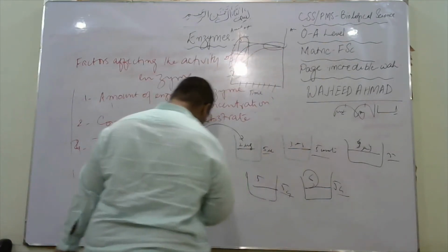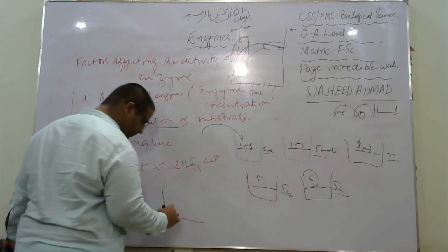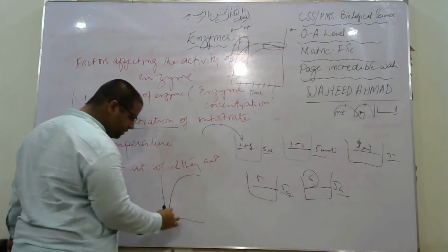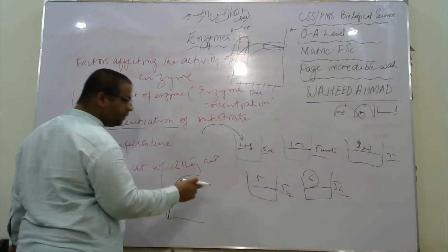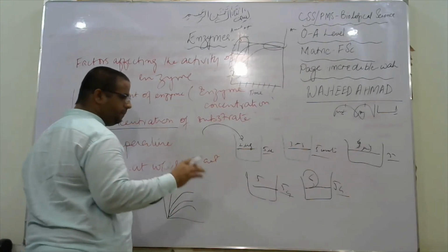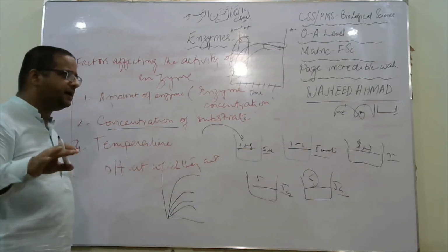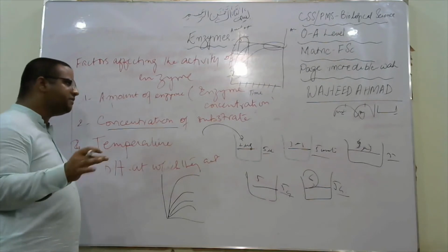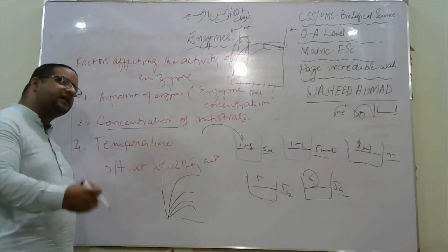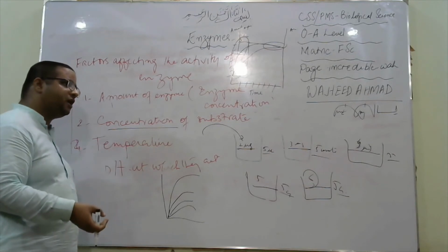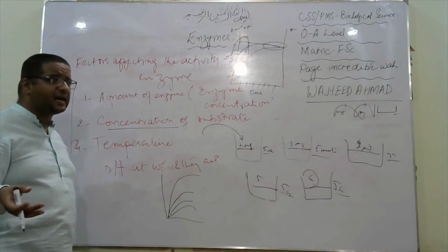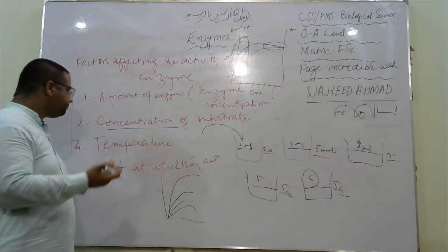In that case, the graph would be different. More product will be produced where there is more substrate, and less product will be produced where there is less substrate. So the presence and amount of substrate do affect the activity of enzyme. More substrate, more product will be produced. With less substrate, less product will be produced, because active sites might be available, and they initially start the reaction at a greater pace.